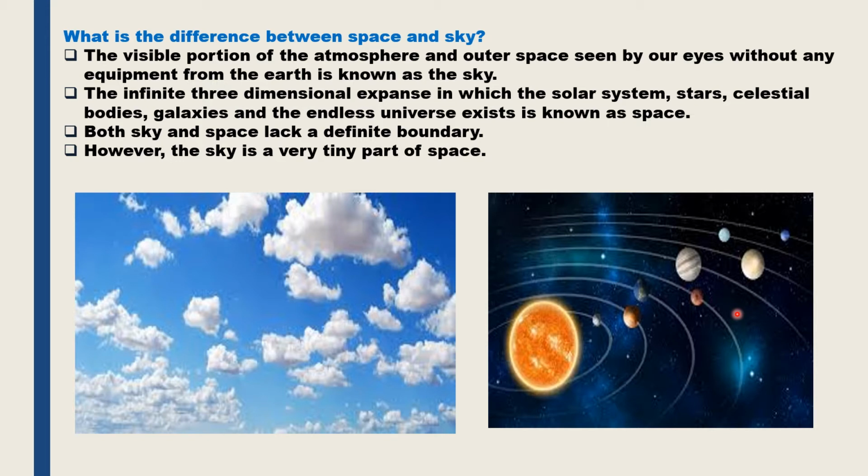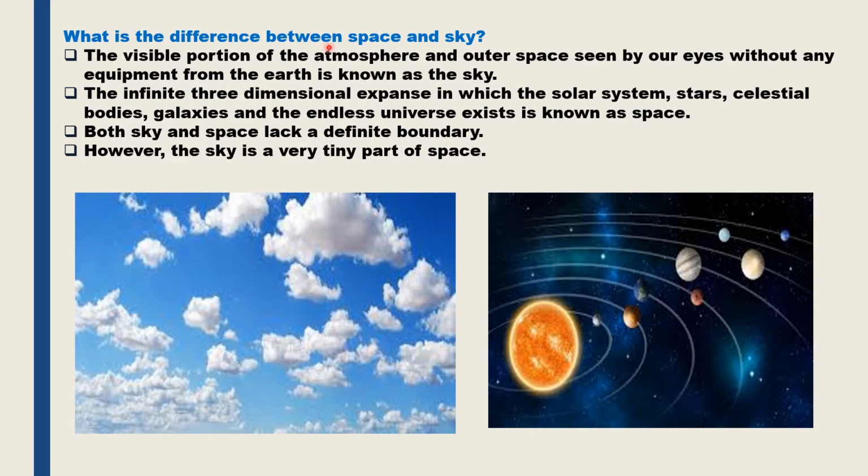So space is something that is outside the earth. It is the infinite three-dimensional expanse in which the stars, the solar system, the other celestial bodies, galaxies and the endless universe exists. Both the space and the sky are vast entities. They do not have any definite boundary. However, the sky is a very tiny part of the space.